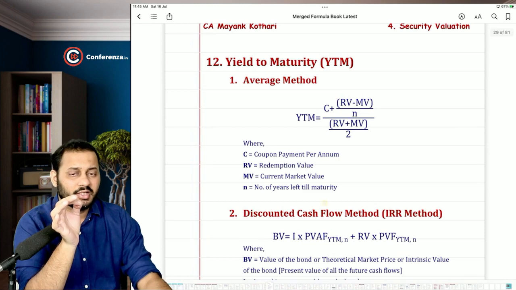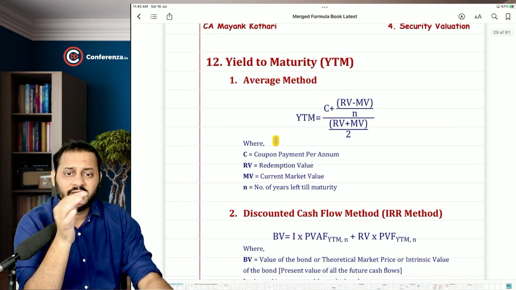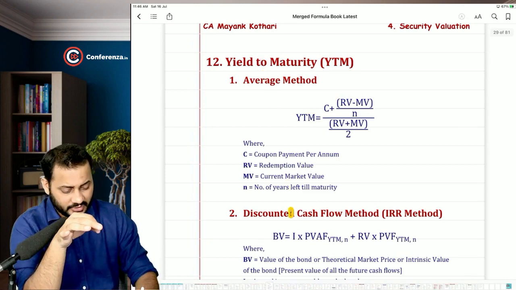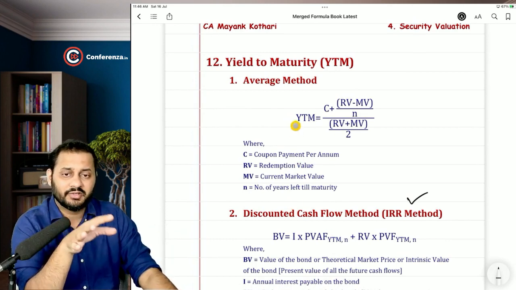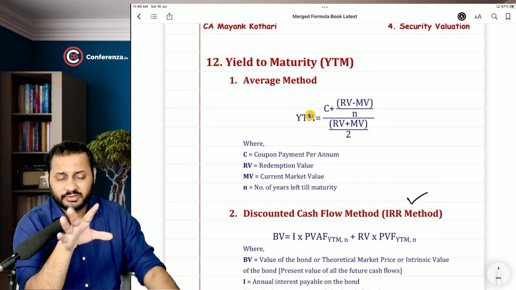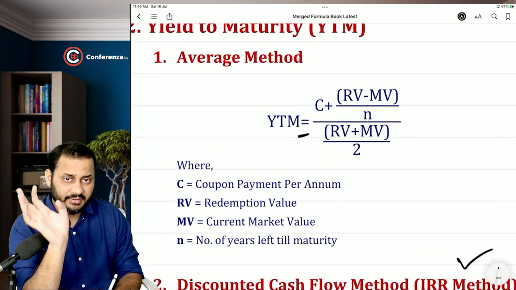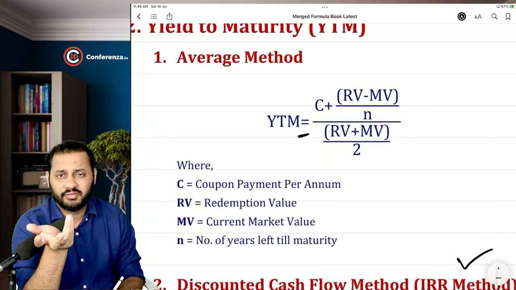Yield to maturity can be calculated with two formulas: the average method and the discounted cash flow method, that is the IRR method that we discussed. Mostly the IRR method is more appropriate if you can do so. Otherwise the average method can also be used. The average method simplifies things and calculates the average of the return.